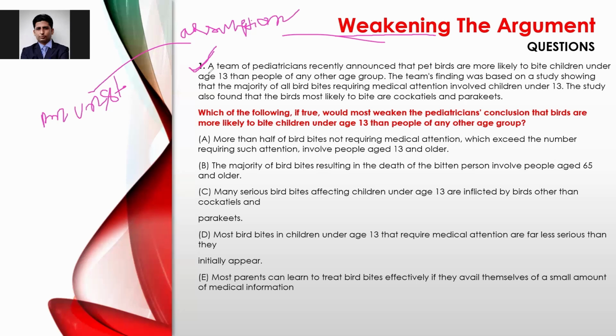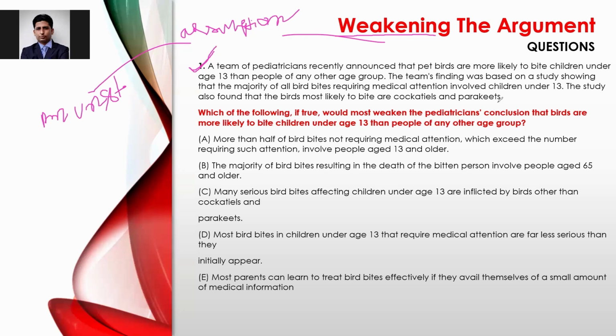So the passage is: a team of pediatricians recently announced that pet birds are more likely to bite children under age 13 than people of any other group. The team's finding was based on a study showing that the majority of all bird bites requiring medical attention involved children under 13. The study also found that the birds most likely to bite are cockatiels and parakeets.